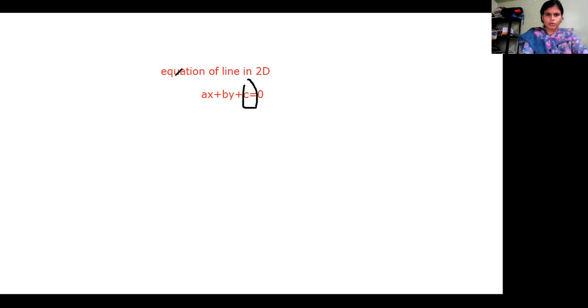Now let us go for the equation of a line in 3D. Equation of a line in a 3D space. So what will be the equation of a line in a 3D space?